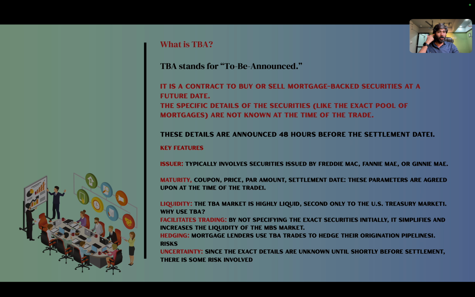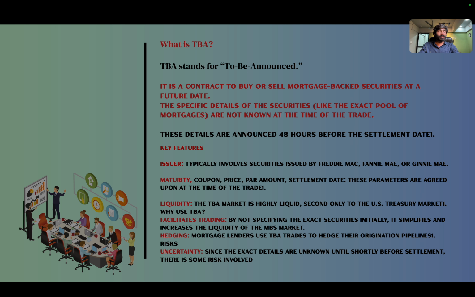At maturity, the coupon, price, par amount, or settlement dates all come under terms, and these parameters are agreed upon at the time of the trade only. At the time of the trade, you agree to all of these terms, but at the time of settlement, all the benefits will be received by you. In terms of liquidity, the TBA market is highly liquid, second only to the US Treasury markets.